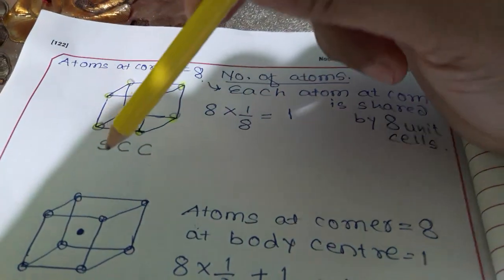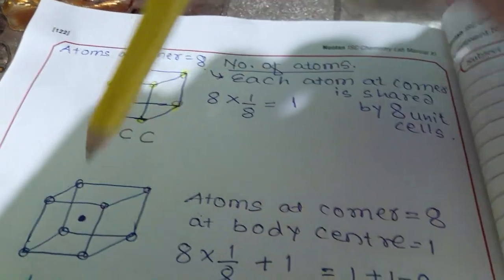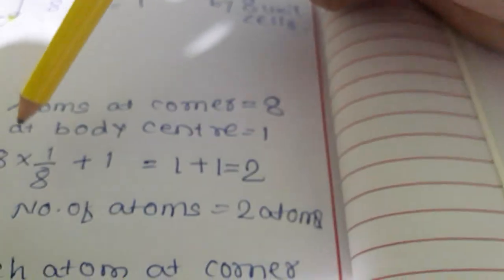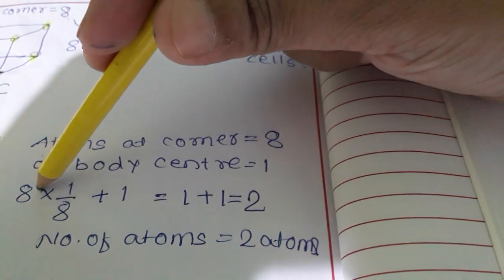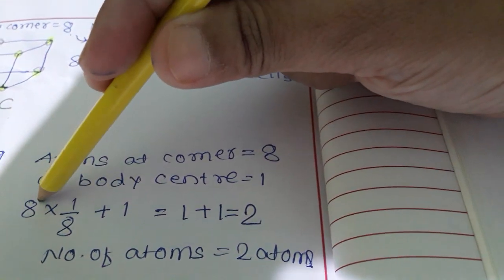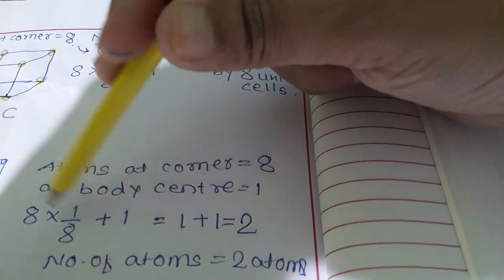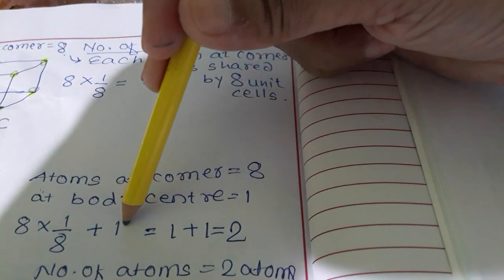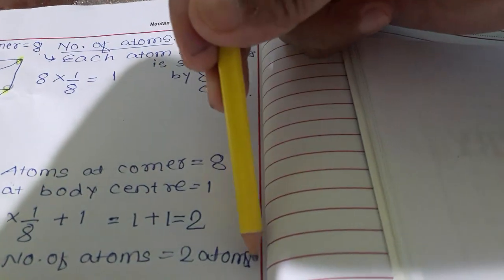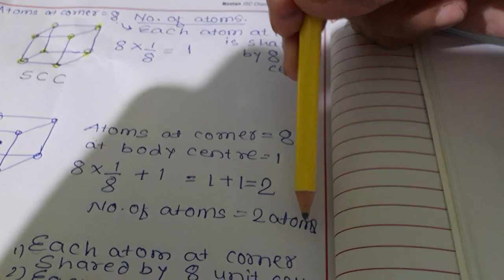If you consider the total number of atoms in that unit cell, it is 8 into 1 upon 8, because every corner atom contributes 1/8 of the unit cell, plus 1 atom at the center of the body. So it is 1 plus 1, equal to 2 atoms. So there are 2 atoms in BCC.